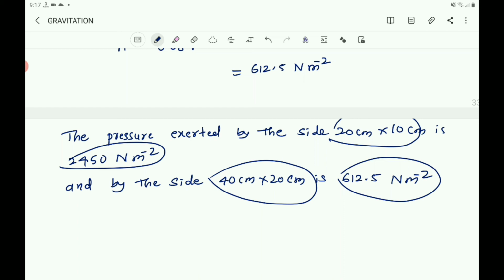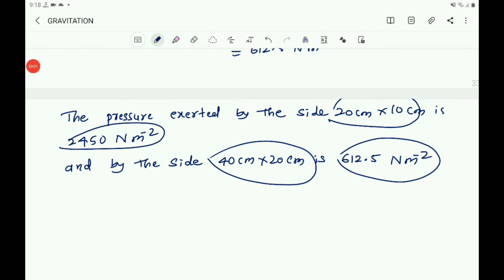This is the reason why a nail has a pointed tip and knives have sharp edges and buildings have wide foundations. So if you want to take some daily life applications of pressure, you know that the handles of a bag, suitcase, etc. are made broad so that the smaller pressure is exerted on the hand.